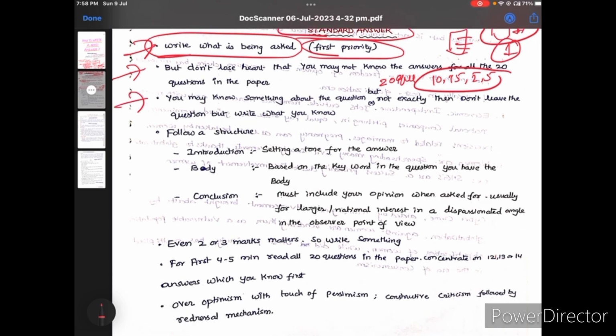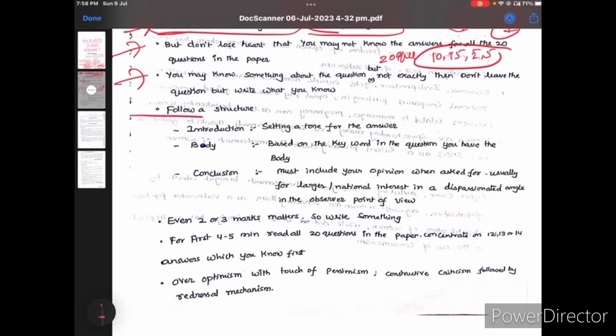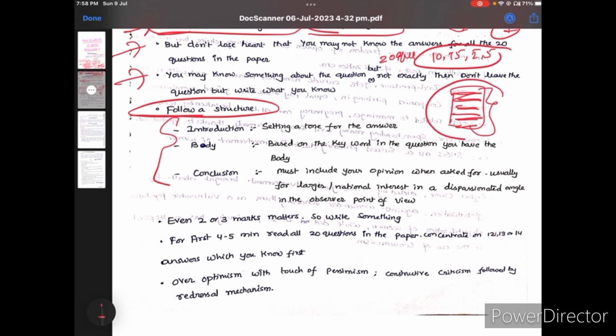And after that, follow the structure of the answer. This is also important. Why? Because if you write the answer paragraph-wise, anyone interested in reading it will find it takes more time to read, and at the same time it will give some confusion. But if you write in a structure, for example the introduction, body part and conclusion, whenever evaluators see it, they understand what you want to give and what your information is, with a very clear presentation. So try to write the introduction, body part and conclusion part.